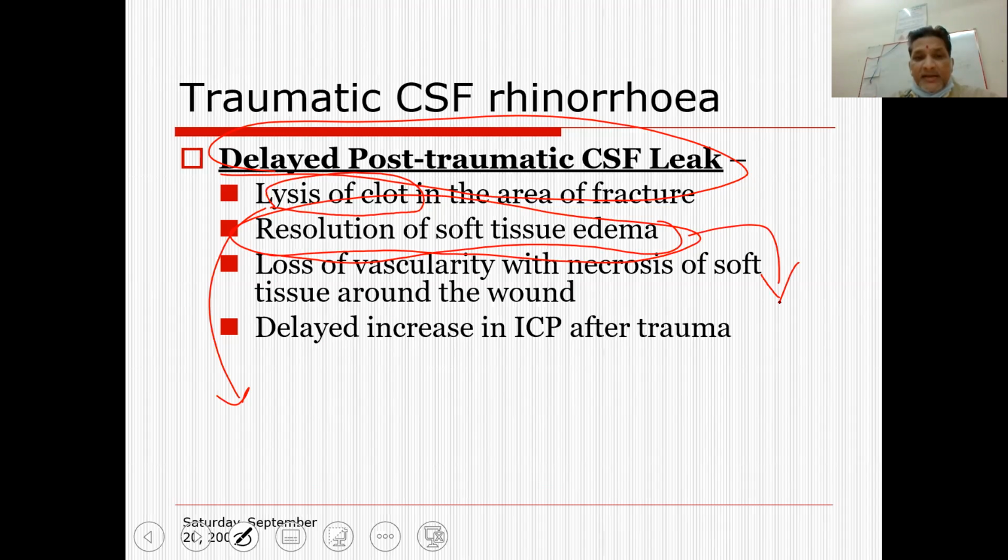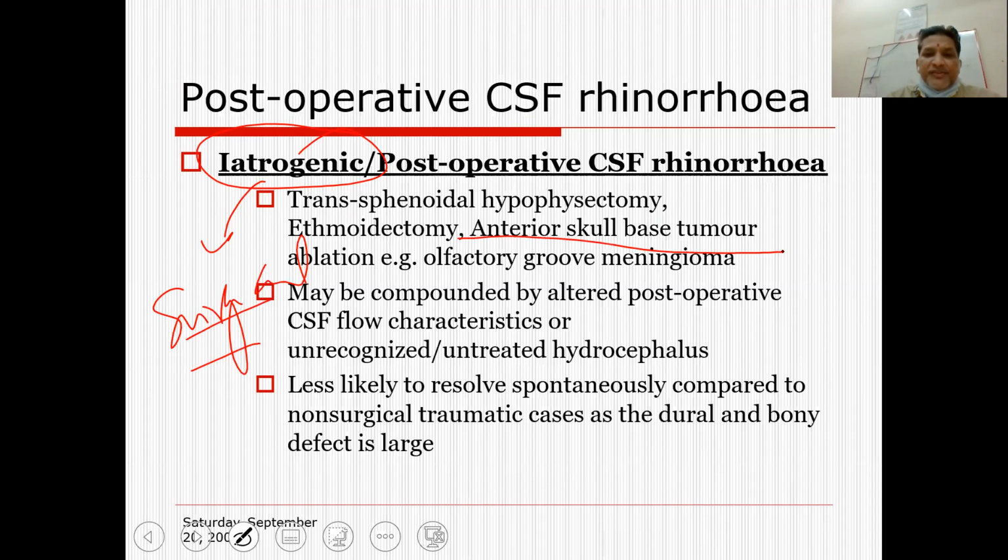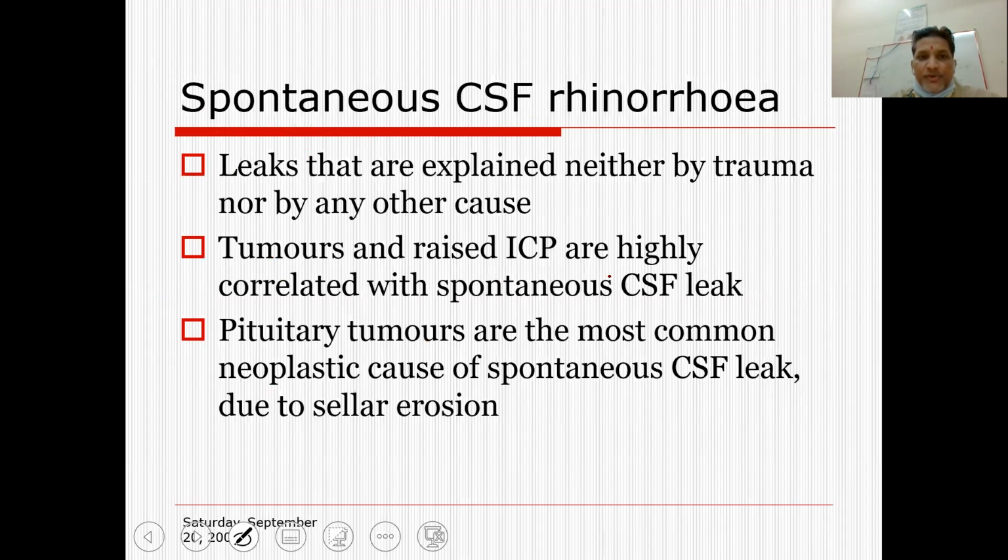Apart from that, in post-traumatic cases, there may be a loss of vascularity because of a breach in the blood supply, or the vasculature may be disturbed, which leads to loss of the tissue, and which leads to a fistulous formation. We have already discussed the important iatrogenic causes. Iatrogenic means surgical causes, or doctor induced, you can say. So anterior skull base tumors, or olfactory groove tumors, or olfactory fossa tumors, apart from sphenoid surgery, are the most important causes in case of an iatrogenic CSF rhinorrhea.